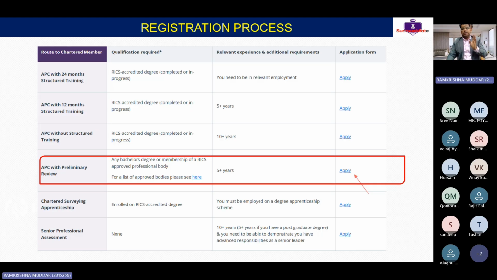So if you do not have any RICS accredited degree, and if you have 5 plus years of experience, you are eligible for becoming a member of the Royal Institution of Chartered Surveyors. Clear, guys?